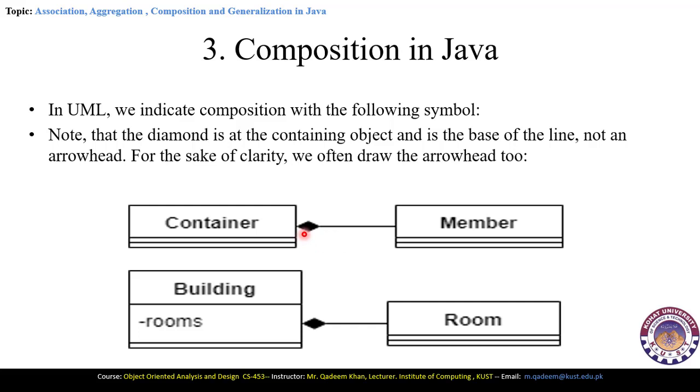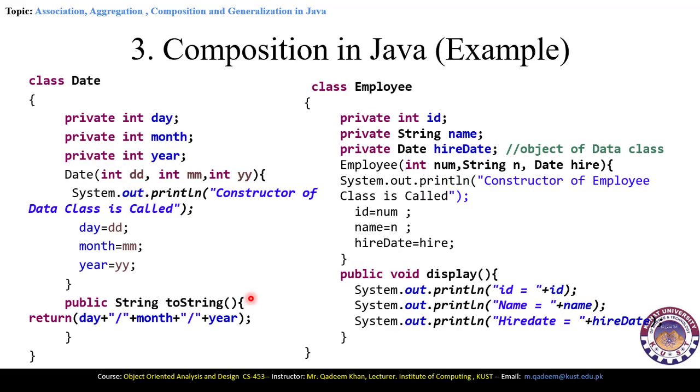Sometimes we draw the arrowhead too, for example at this point, but it is not necessary. So it is the container and this is one of the members. For example, a building has certain rooms. So building contains the rooms, so it is the container class, while room is one entity of this particular building. That is called composition in UML.